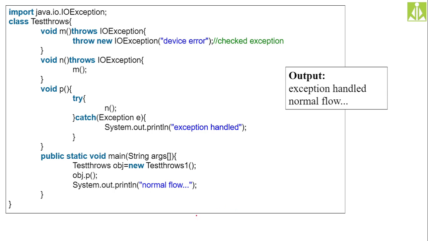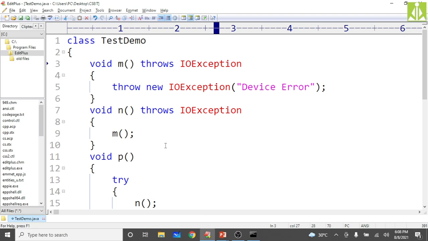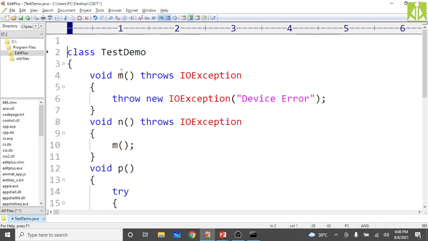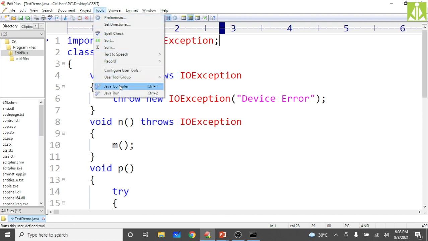I need to include that, I guess, because it is a checked exception. I need to import that package. That's the reason it is giving the error. Import java.io exception. Okay, let's save it now. Now you check.